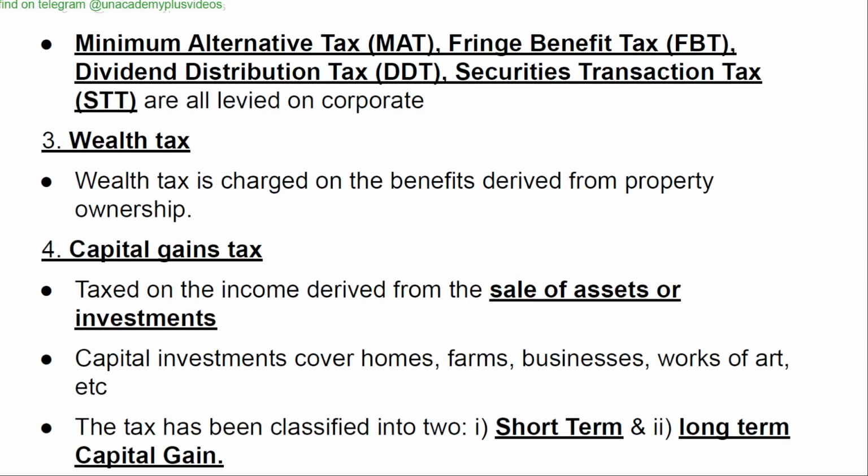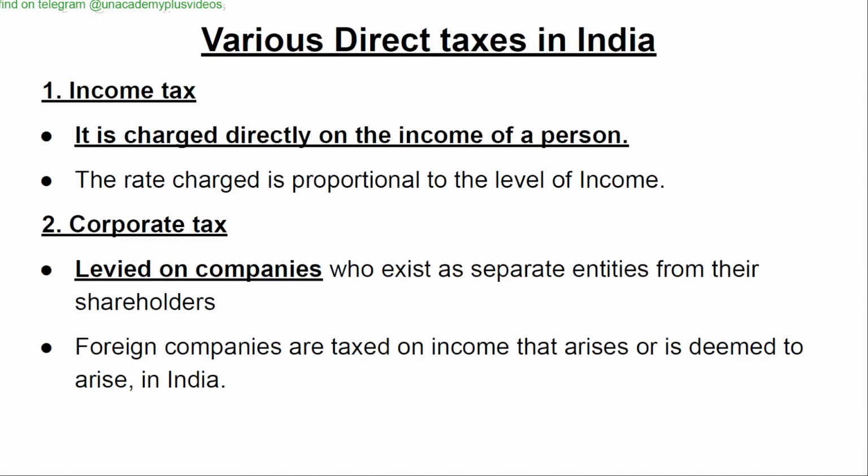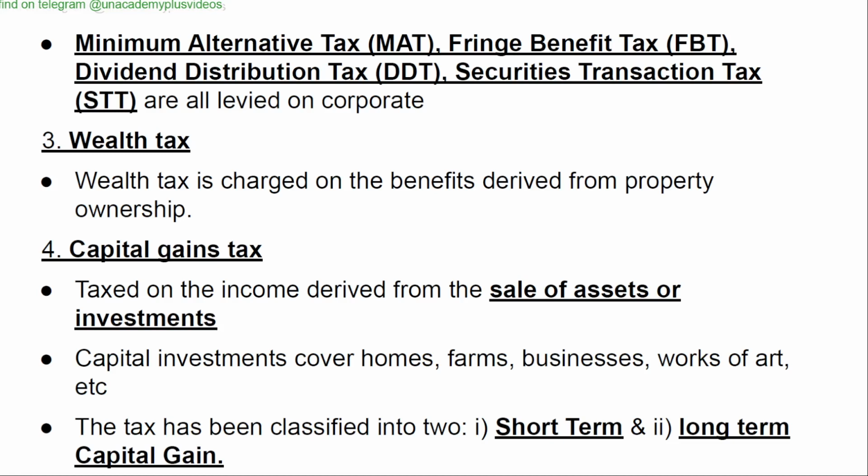Minimum alternative tax MAT, fringe benefit tax FBT, dividend distribution tax DDT, and securities transaction tax STT are all levied on corporates. Examples of corporate tax. Three, wealth tax. Wealth tax is charged on the benefits derived from property ownership. Four, capital gains tax. Taxed on the income derived from the sale of assets or investments. Capital investments cover homes, farms, businesses, works of art, etc.